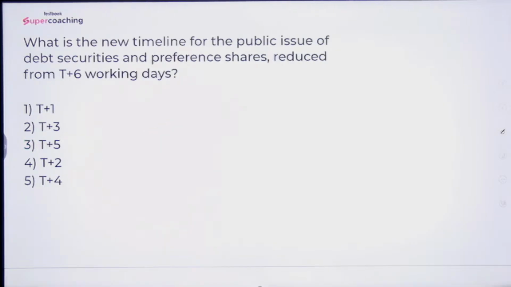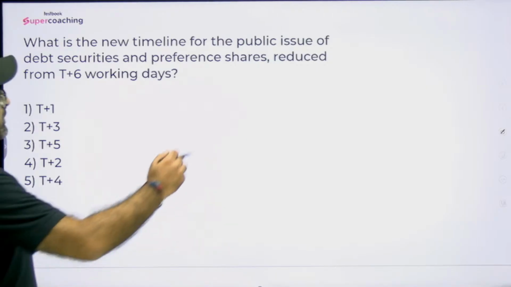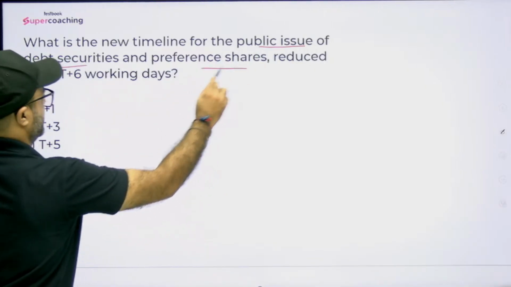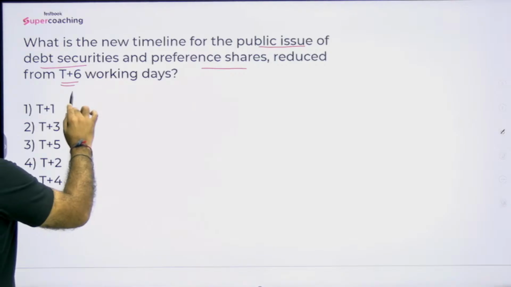Moving on to the next question, which is a very important and a beautiful question, I would say, which has been asked by RBI. The question says, what is the new timeline for the public issue of debt securities and preference shares, reduced from T plus 6 working days?